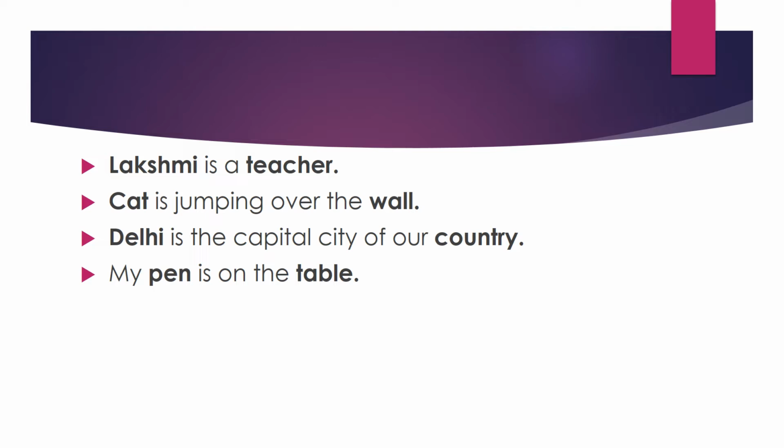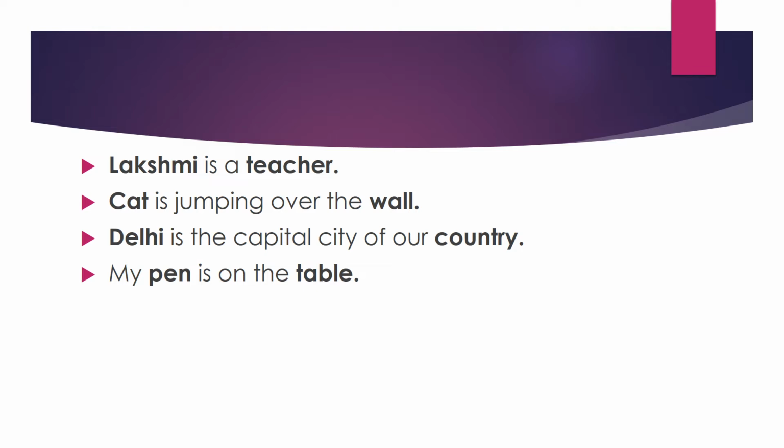Now let's see some sentences. Lakshmi is a teacher. In this sentence, Lakshmi, teacher, both are nouns. Why? They refer to person. Next sentence, cat is jumping over the wall. In this sentence, cat, it refers to an animal, and the wall, it refers to a lifeless object. It refers to a thing. That's why these two are called nouns.